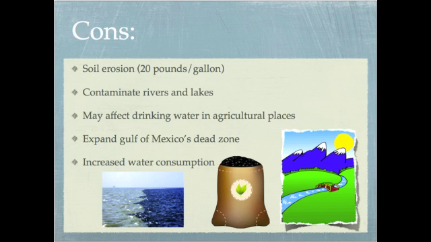Increased ethanol production will cause soil erosion, up to 20 pounds per gallon of ethanol. It may also affect drinking water in agricultural places, degrade/contaminate rivers and lakes, and expand the Gulf of Mexico's dead zone. Nitrogen and pesticides applied to farm fields get into streams and the shallow groundwater that many households rely on for drinking water, according to the Union of Concerned Scientists.